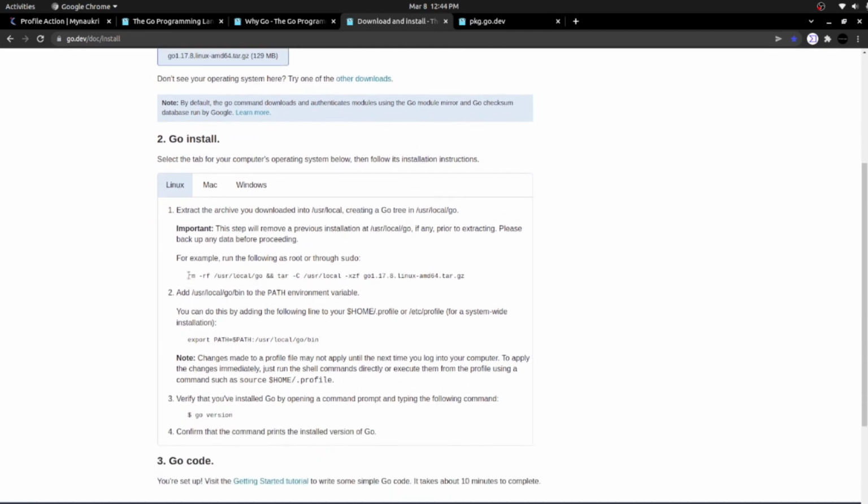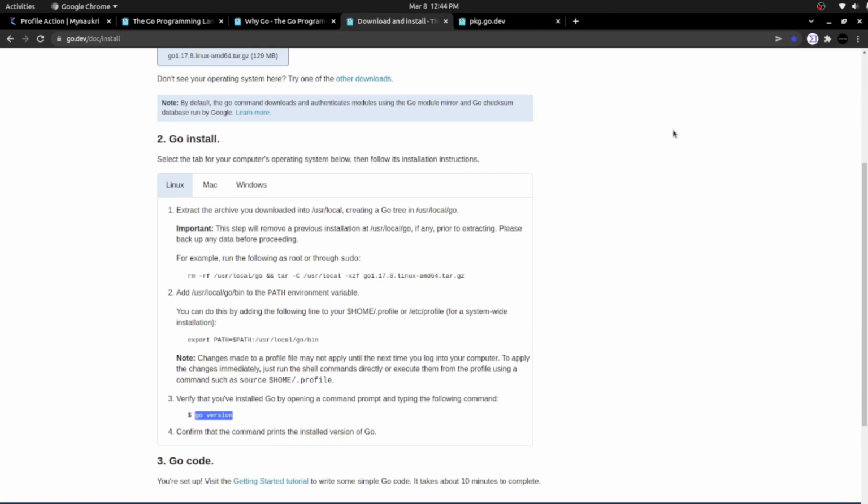If you have Golang already installed on your machine, you need to execute this command. Otherwise, you can continue with this specific command, extracting the tar file. And once the extraction is done, it is loading that file into this specific path. And we are adding this specific environment variable inside a file, from where it will refer to the Go binary. And this is the simple installation step. After that, with this command, you will be able to verify its installation.